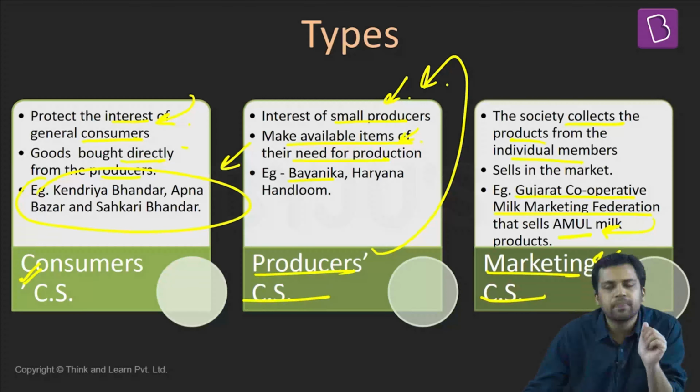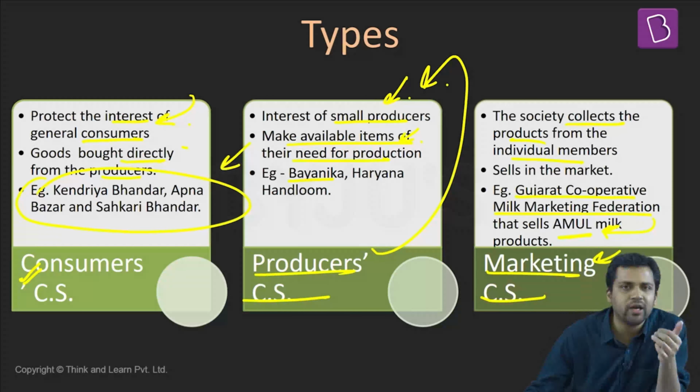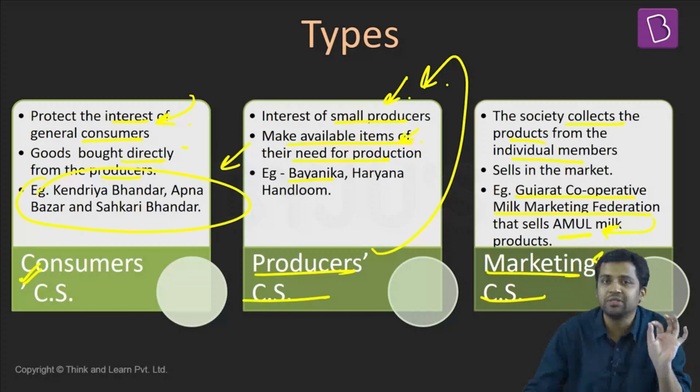They will use different technology. They will have the experts. Apart from that, they might also convert it into new forms. Milk can be converted into paneer, ice cream, shrikhand, multiple forms, and they will sell it across the country. So they are basically focusing on the marketing part.